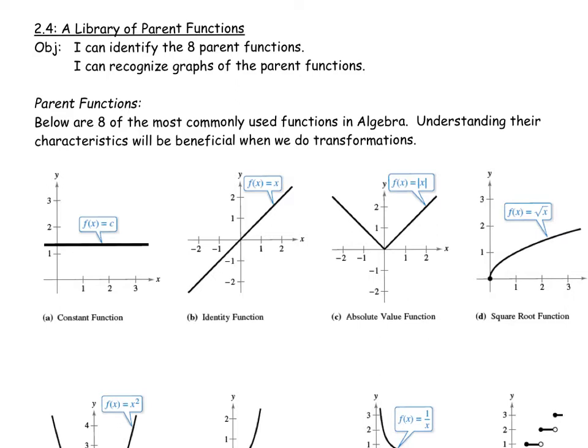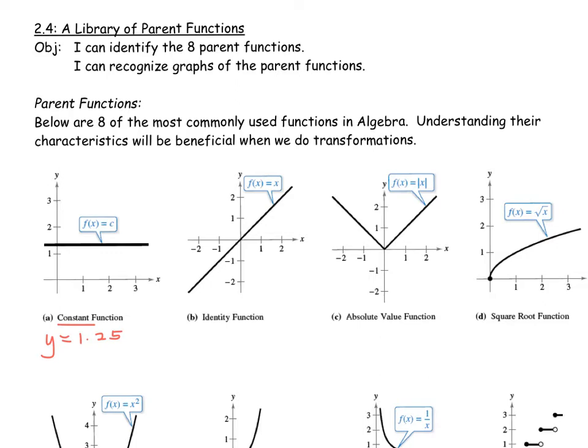A constant function would be when you just have an output value that doesn't change from your input. So a constant function is like y equals, that should be equals. In this case, it looks like about 1.25. This would be the example up above. So there's no x value that changes the slope of the line.